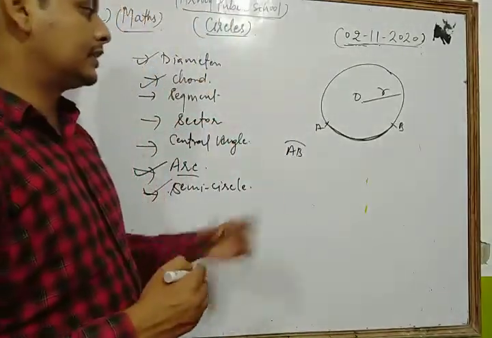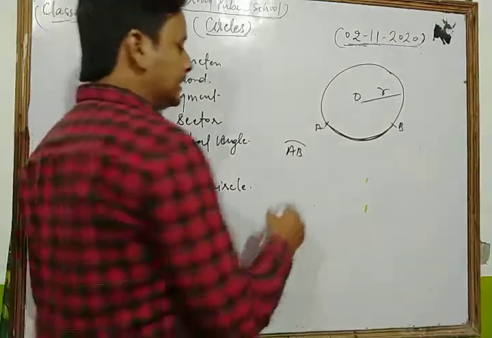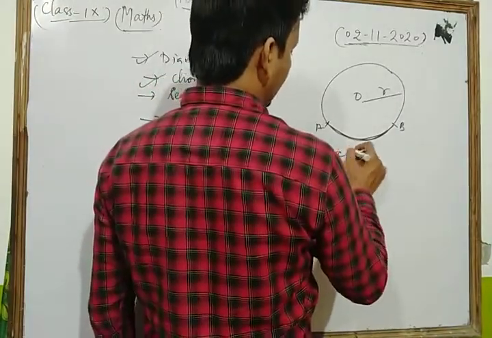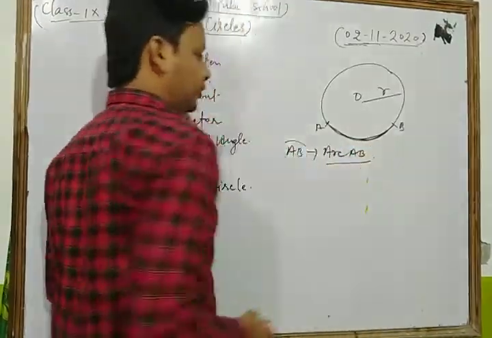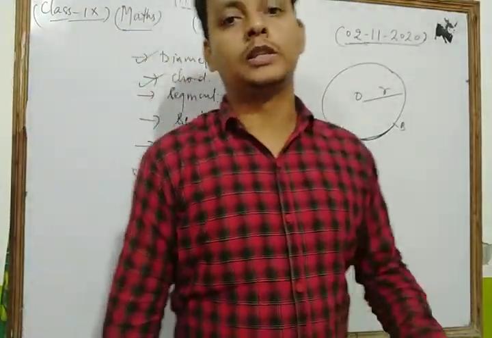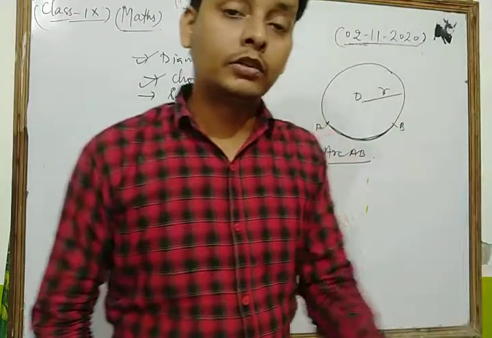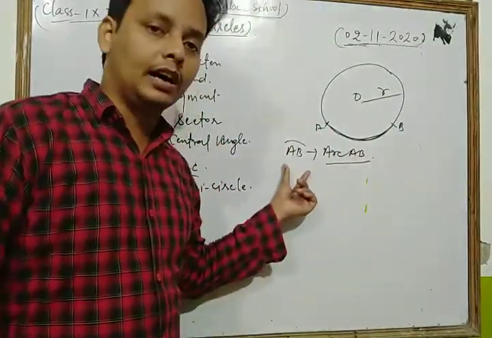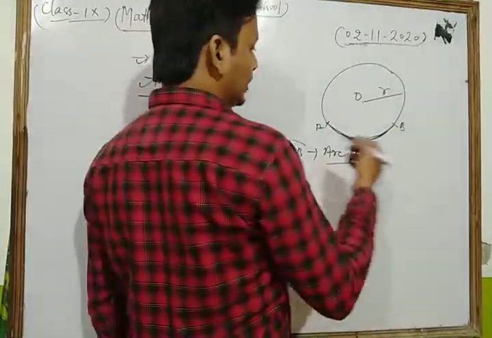Dear friends, this is arc AB. We read it as arc AB. Okay, dear friends. So in this way we can say that a continuous piece of a circle is known as the arc. And dear friends, one important thing: there are 2 types of arc.